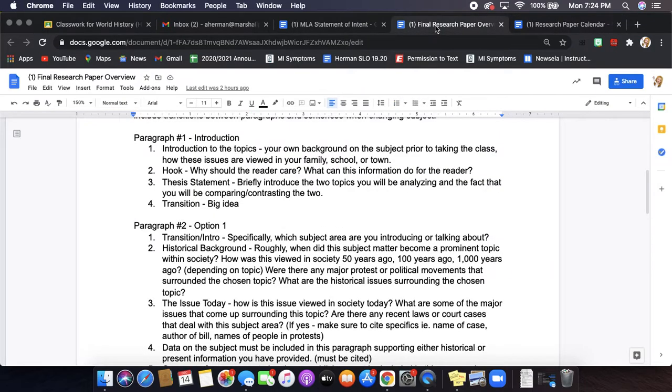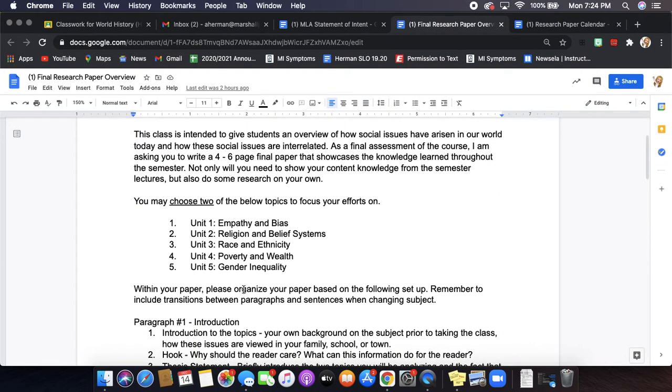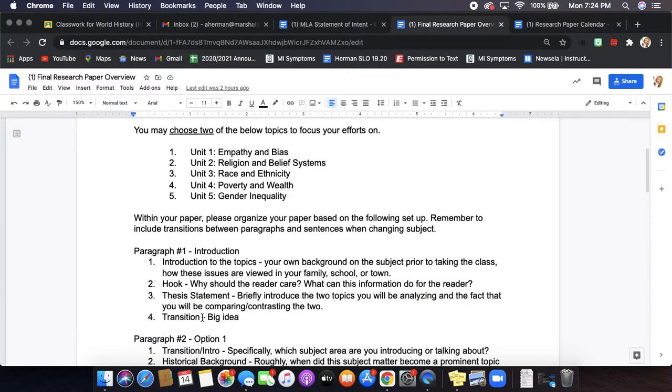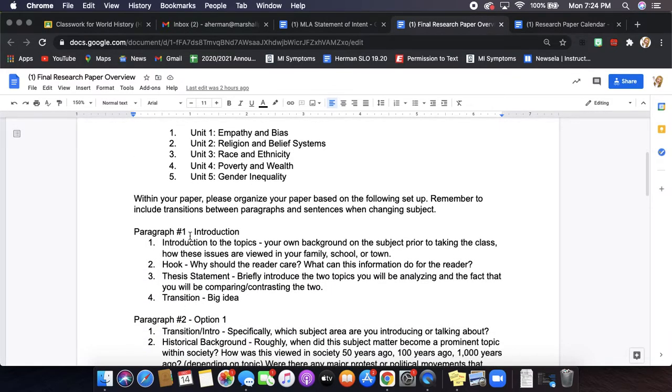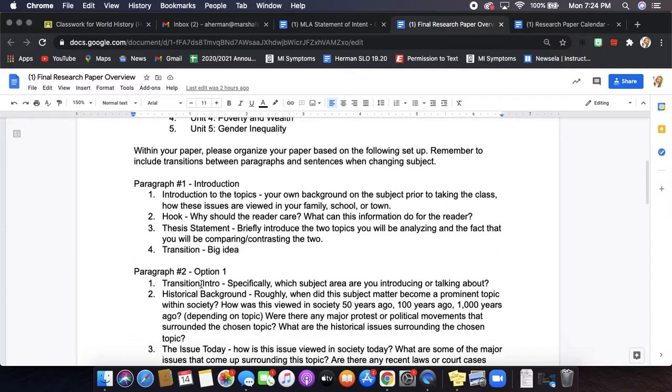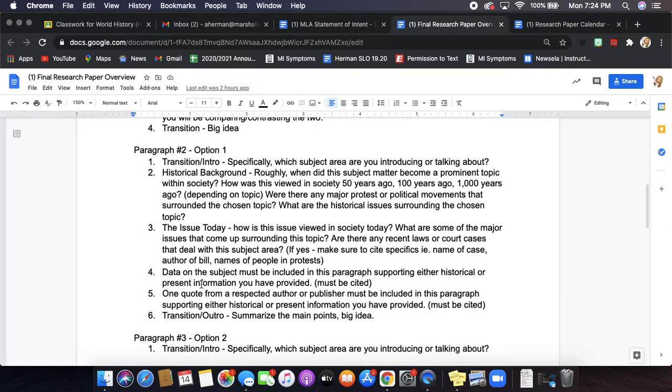Now, let's go back to the overview of what is actually going on in this essay. Throughout your essay, you are going to be introducing the topics, so we have our introduction paragraph. Then you're going to tell me the history of one of the topics and where the issue is at today. Since this is a research paper, you're going to find a quote and data to back up either the statements you're providing or information.